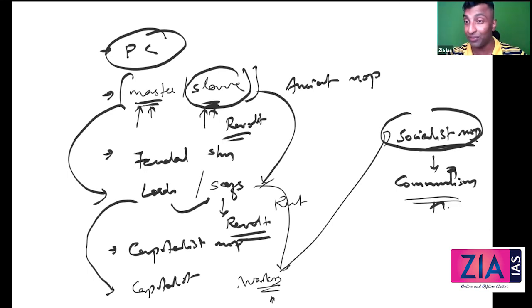I'm not getting the exact words now. I'll give you that in the PDF. I think it goes like this: communism does not deprive any man of the power to appropriate the product of nature. All it does is to deprive you of the power of using the labor of others in terms of such appropriation. If you can write in these words, these are actually the Marxian words. It will be rewarded. Some sentences like that I have given in the PDF, and I'll be discussing them in the class also. These are to be filled in your answer.